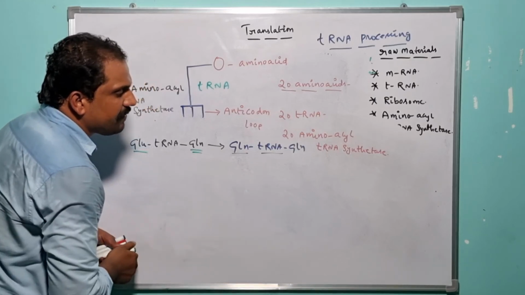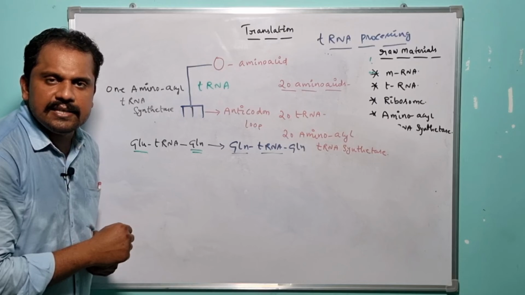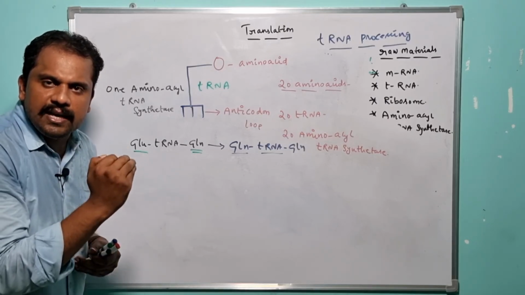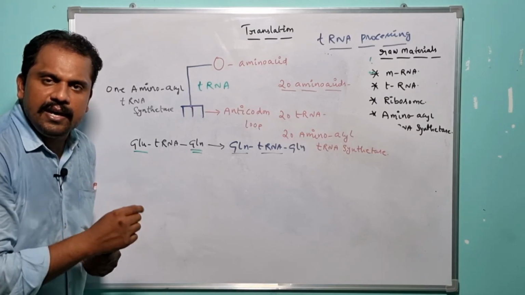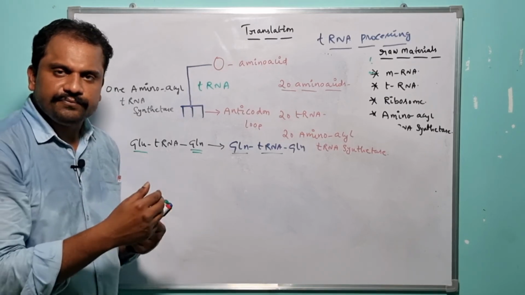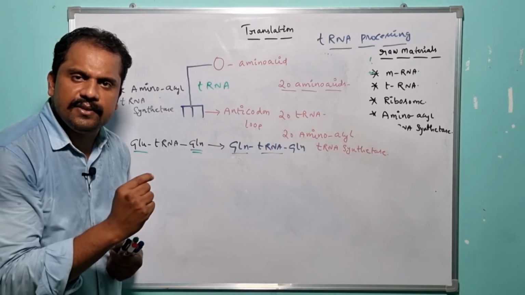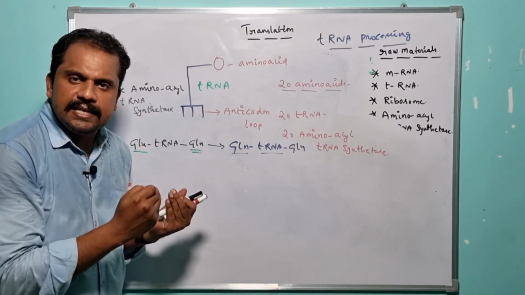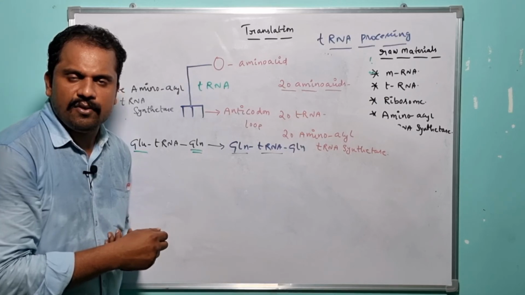So in this way, without taking advantage of 20 amino acid tRNA synthetases in prokaryotic or primitive organisms, the recruitment of the respective 20 amino acids to their encoding tRNAs takes place. Here we need to understand one key point: in addition to the amino acid tRNA synthetase activity, the translation process also takes advantage of the anticodon loop.